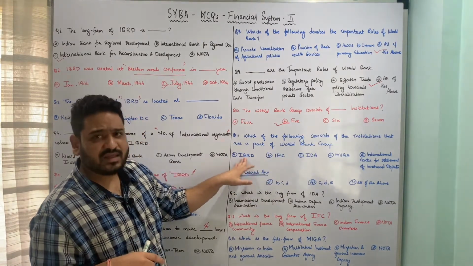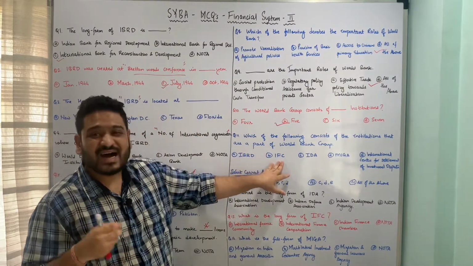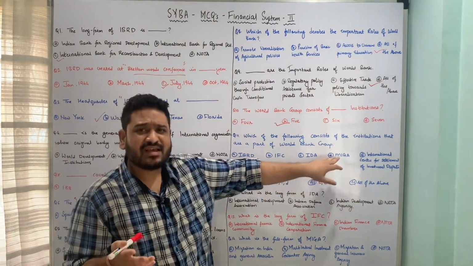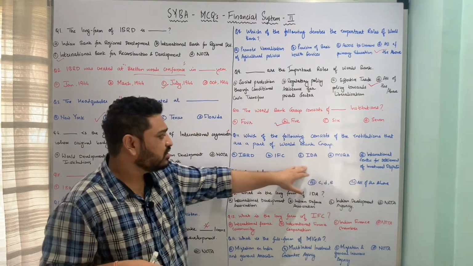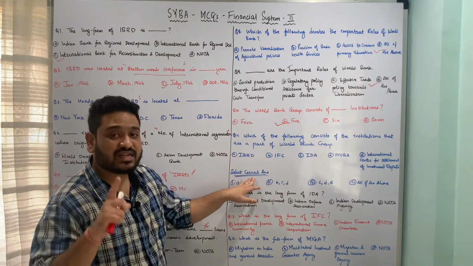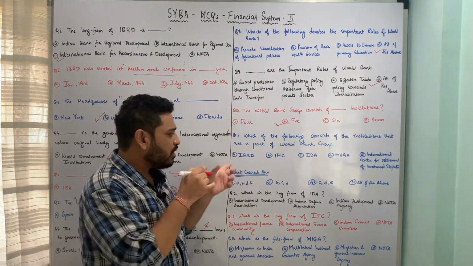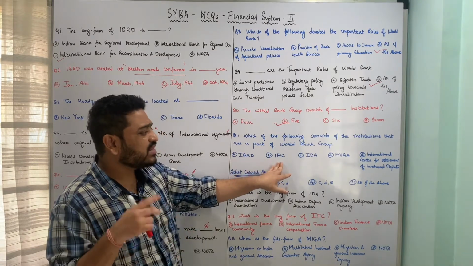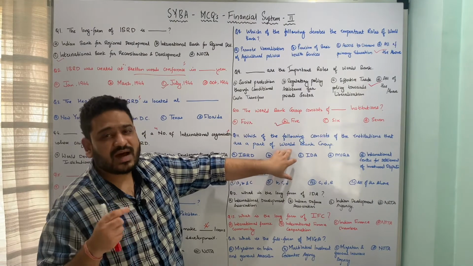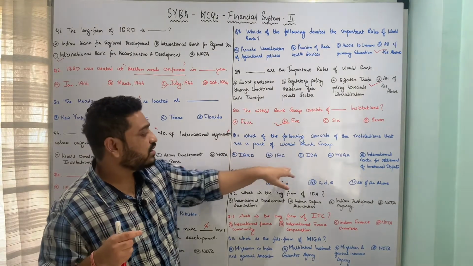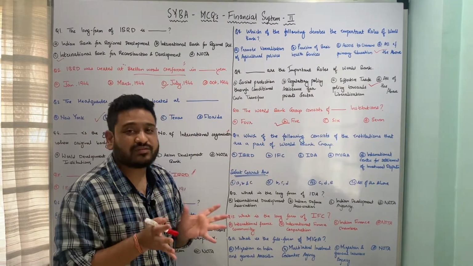So IBRD, we have seen what is the long form of IBRD, International Bank for Reconstruction and Development, IFC, IDA, MIGA, and International Center for Settlement of Investment Disputes. So these are certain options available to us. We have to select the correct answer. That means we have to look at all these options and then select the correct option here, which will help us to answer the question: which of the following institutions constitute the World Bank Group or are the members of the World Bank Group.